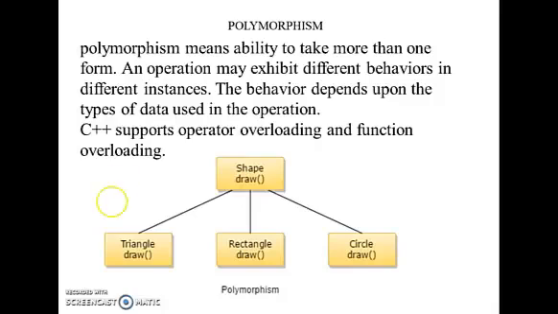Here is an example of shape. With the help of shape, we can draw a function. We can draw a function in triangle shape, a function in rectangle shape, and a function in circle shape. This is one use of the polymorphism technique.